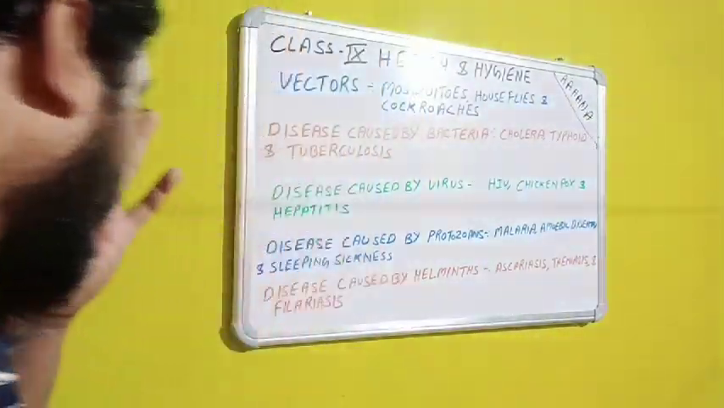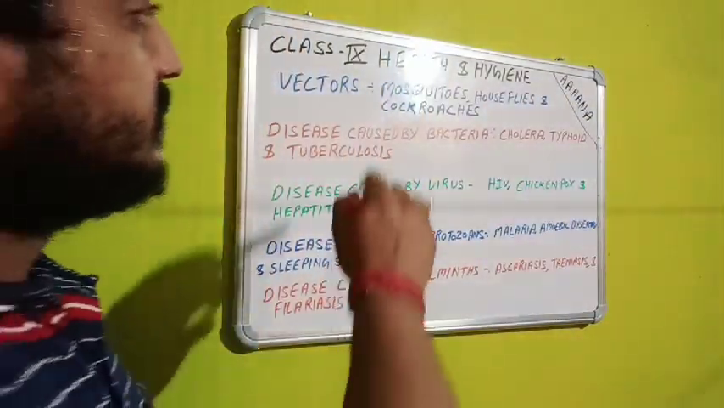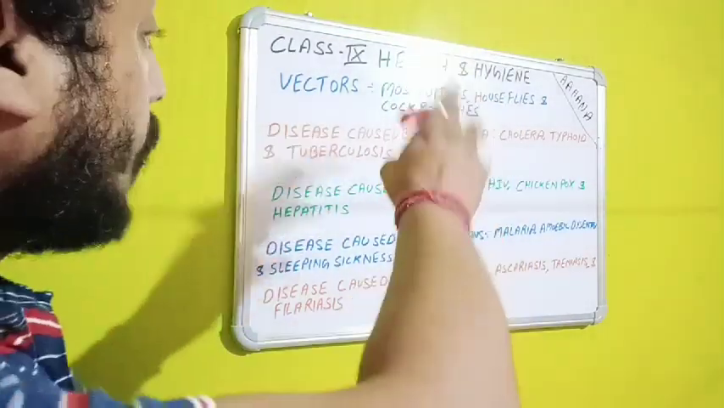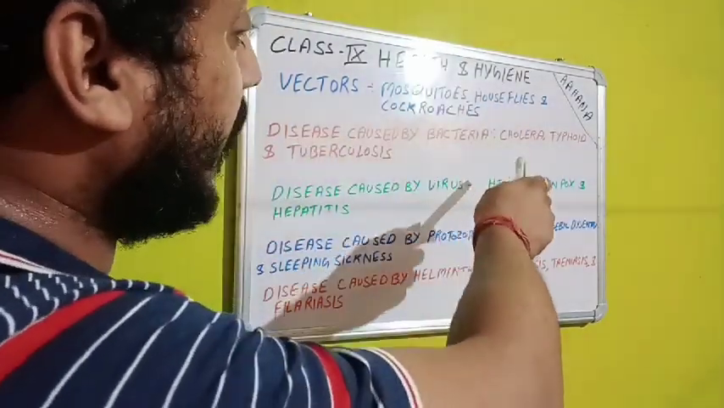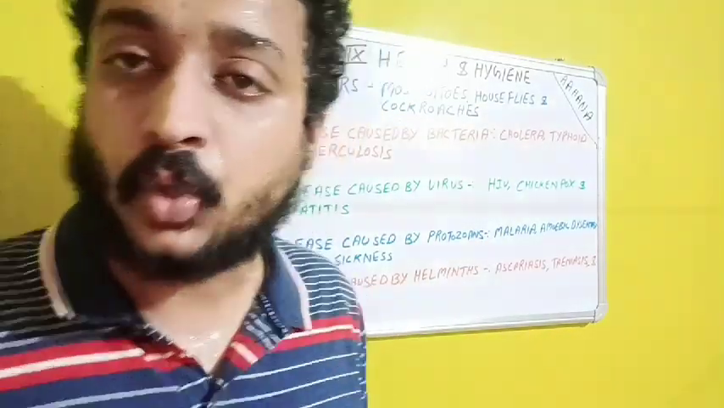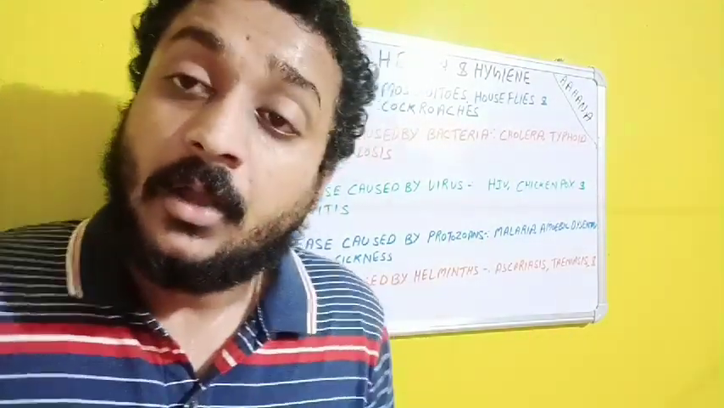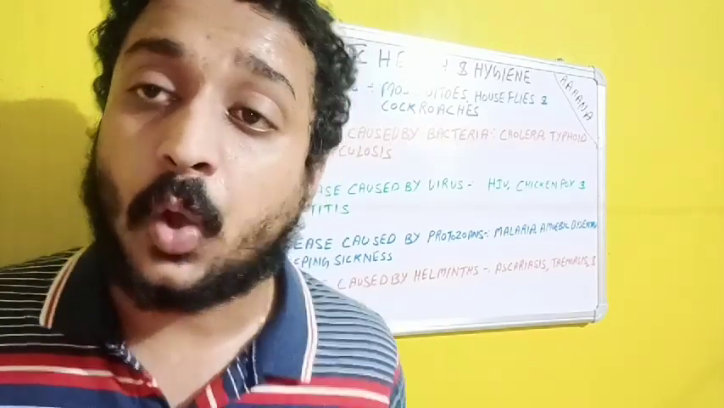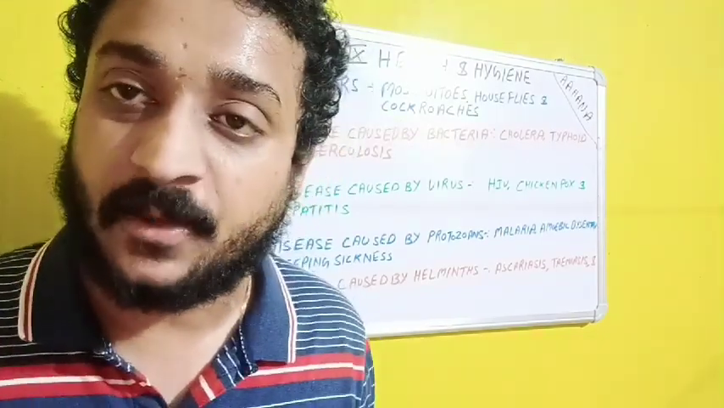Now, having said about the disease, about the vectors, our topic about disease caused by bacteria, that is cholera, typhoid, and tuberculosis. I already spoke about cholera. We were going through typhoid there. Now, typhoid is caused by the bacteria Salmonella typhi, which is being carried by the houseflies.